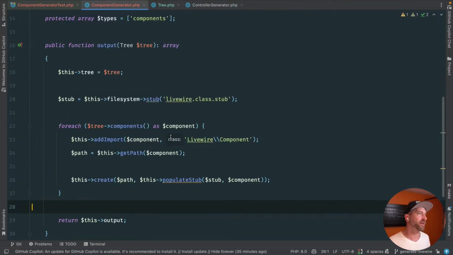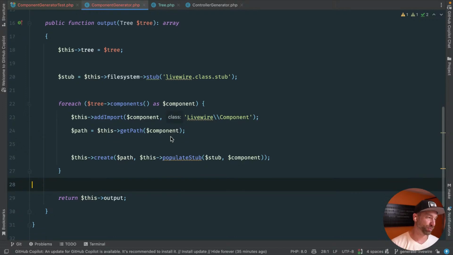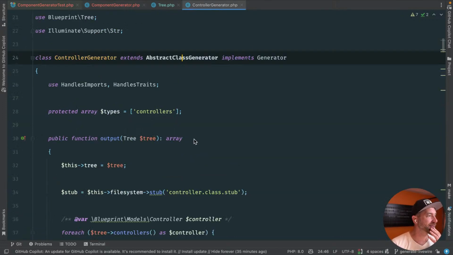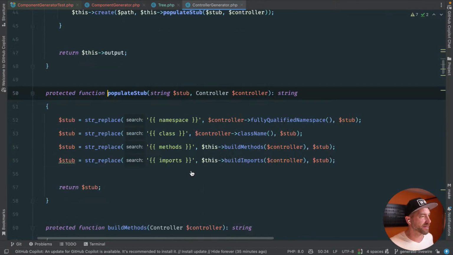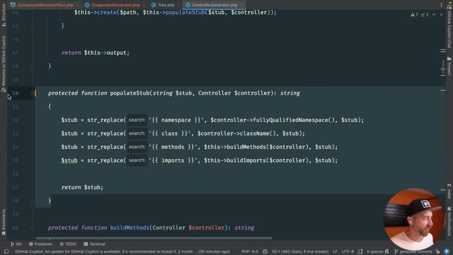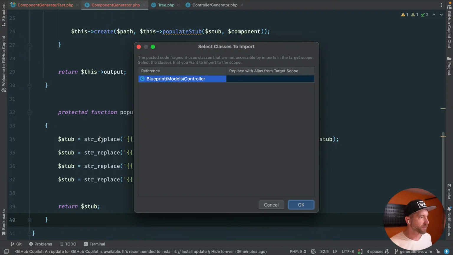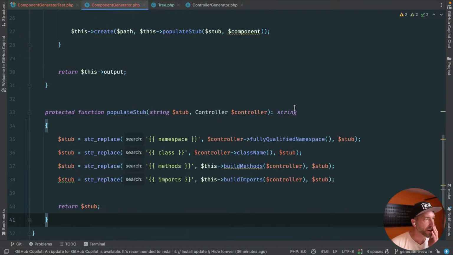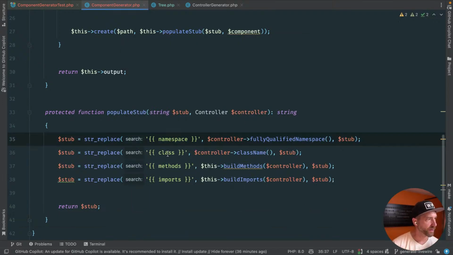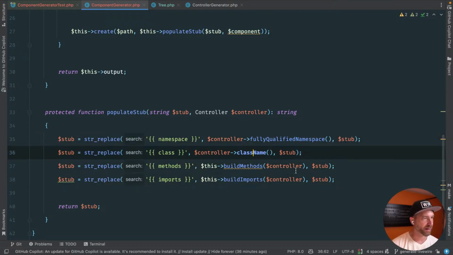Oh, okay, all right. See, I don't like that. I definitely don't like that it's prefixed with abstract. That's bothering me. Anyway, let's take this populate stub. I think it's going to give us a lot of what we want. So we're going to bring this populate stub. It's going to return a string. So namespace, class, methods, imports. That feels fine to me. Fully qualified, blah, blah, blah.